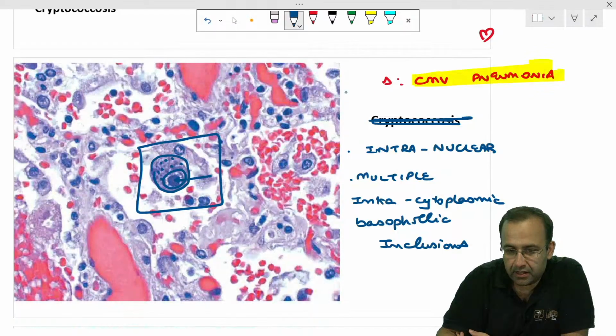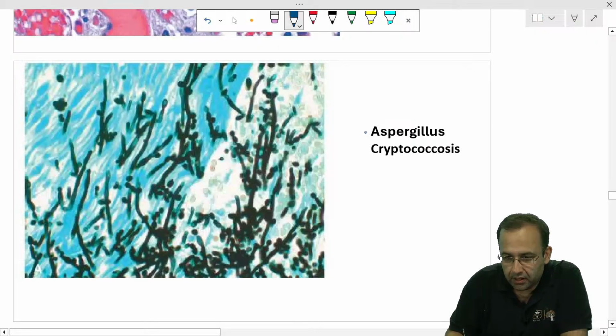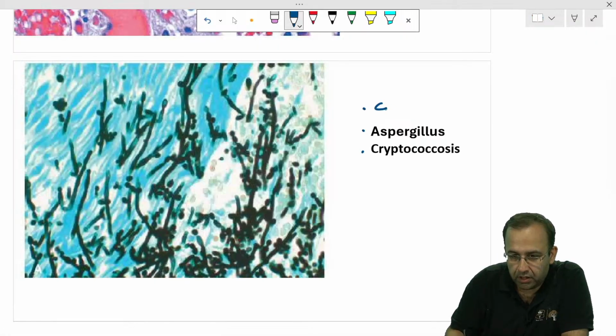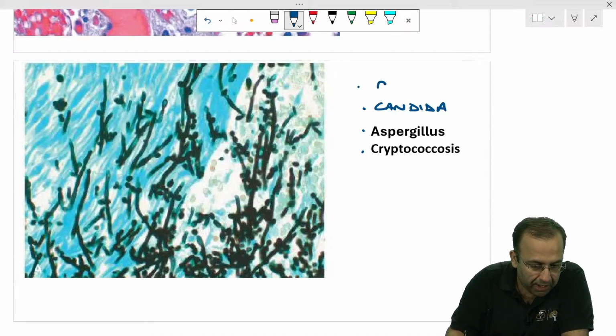Versus, now have a look at this image. Third, the options are not being marked. The third option here is Candida albicans, or it can be blastomycosis.